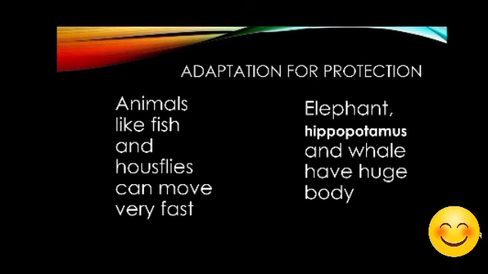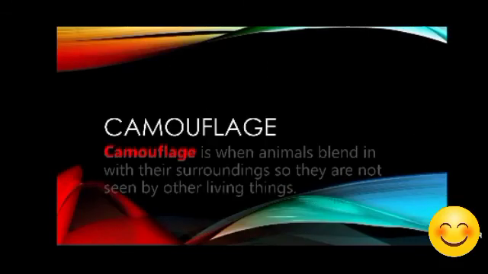Now if you talk about elephant or hippopotamus, have you ever seen an elephant running very fast in the forest? No, because they are very huge. So now the question is how they protect themselves. The huge body is a special feature for them, because they are so huge that they cannot easily be caught. So this huge body is an adaptation for huge animals like elephant.